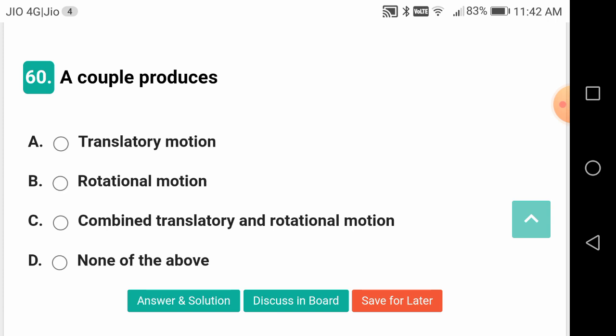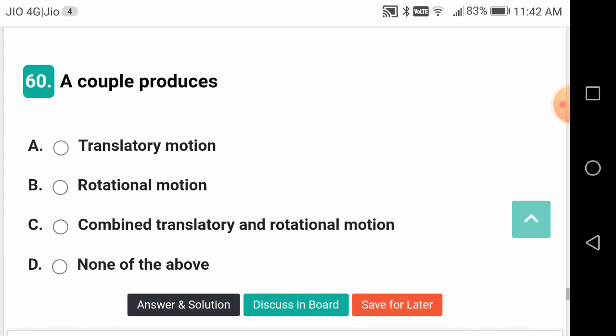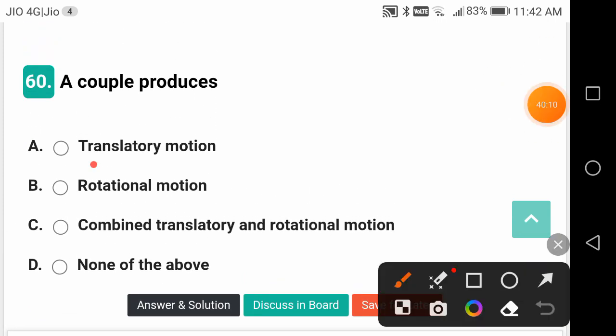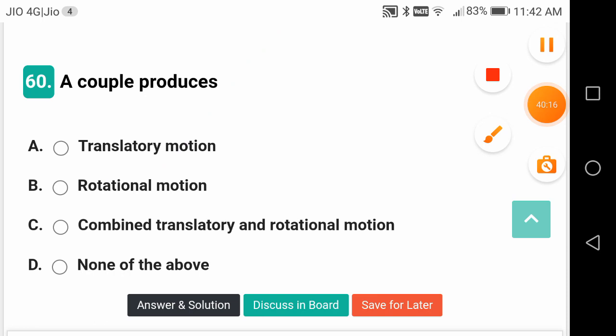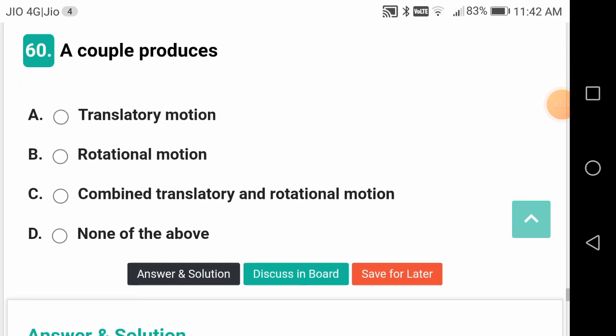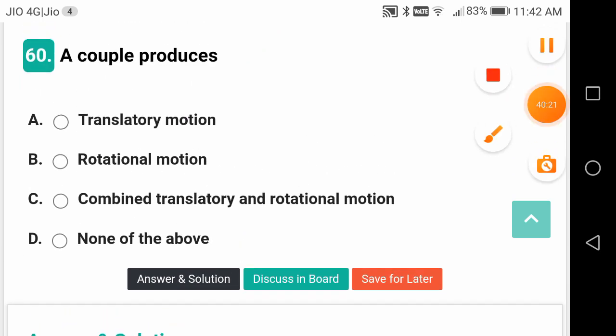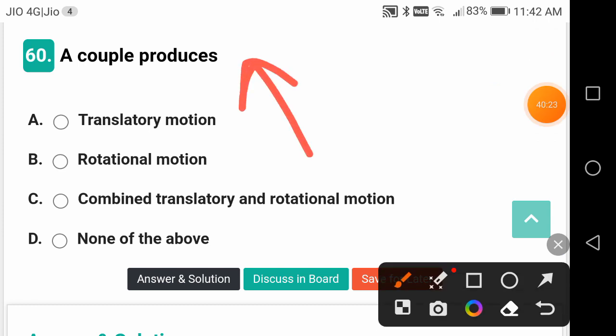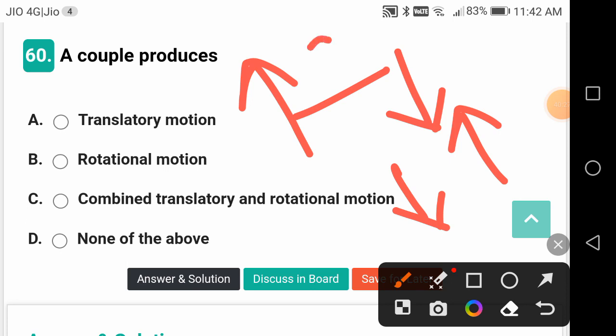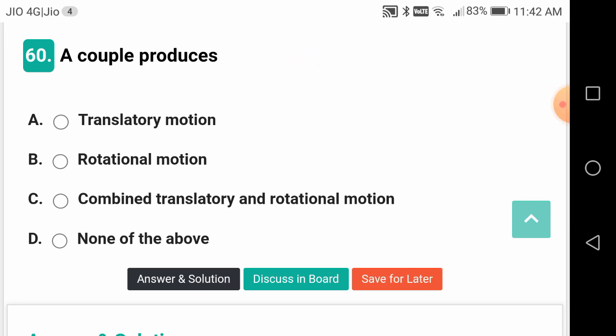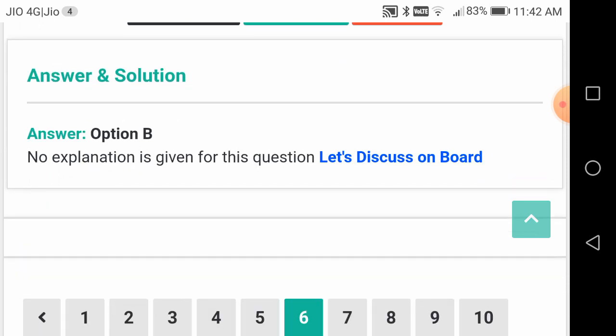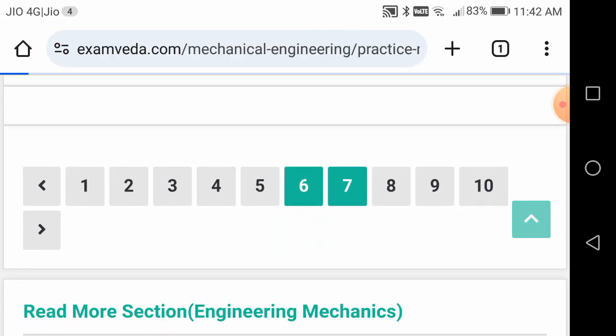A couple produces what? It's a good question, friends. A couple produces rotational motion. A couple always tries to rotate, not translate, not a combination of translatory and rotational. So just now I was referring to this, right? For example, I have a situation like this. I got a force like this, and a force like this, with a distance between them. Either it will rotate like this or rotate like this, clockwise movement or anti-clockwise movement. So it is not going to produce any translatory motion.